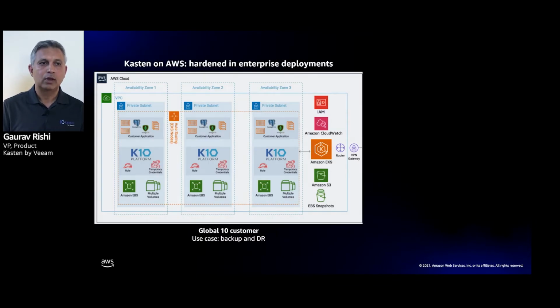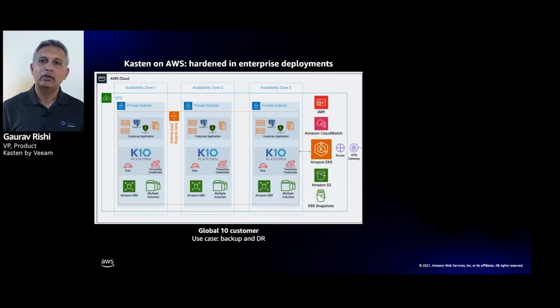As an example, let's look at one of the world's largest companies who uses Kasten K10 and runs their infrastructure on AWS. So this is a financial firm, and of course, security is extremely important. And they have a complex set of applications that are running across 3 different availability zones, as you see in this picture. If you look at it, Kasten K10, like I said, is easily installable in a cluster.